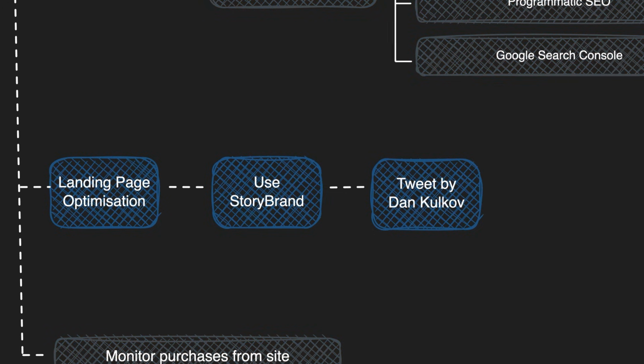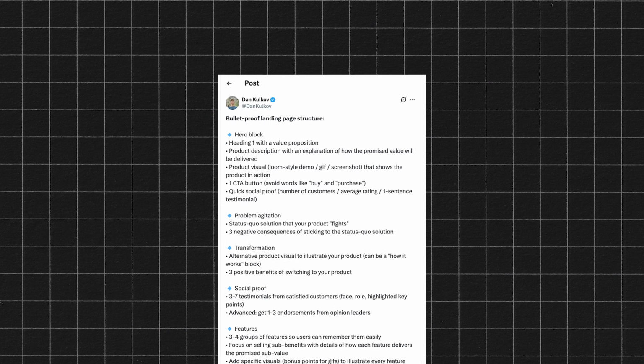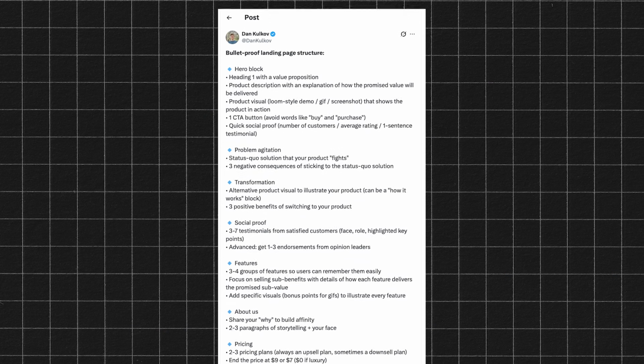If you're building a website, a very important point is your landing page optimization. To build my landing pages, I use the StoryBrand framework. It is discussed in this book by Donald Miller. In this framework, you essentially imagine the user as a character which has a problem, and your website is the guide that will help him solve it. So I suggest you look it up and start using it. If you want something simpler and more straightforward to implement, take a look at this tweet by Dan Kulkov. It will give you a step-by-step overview of what your landing page should include.